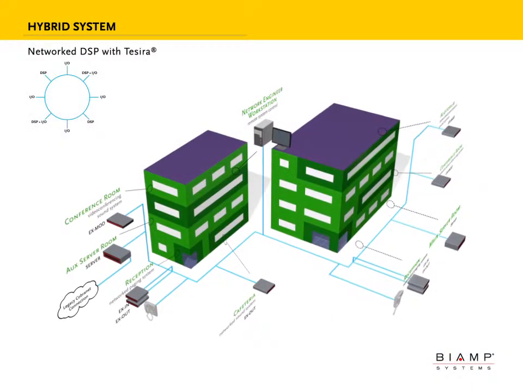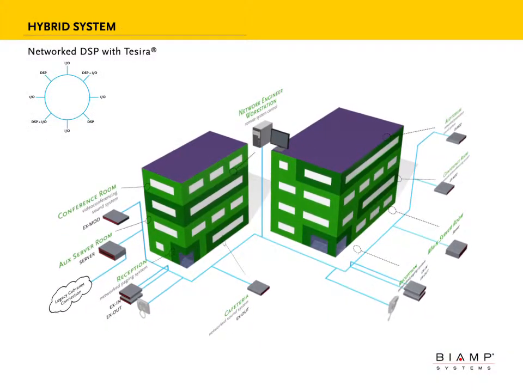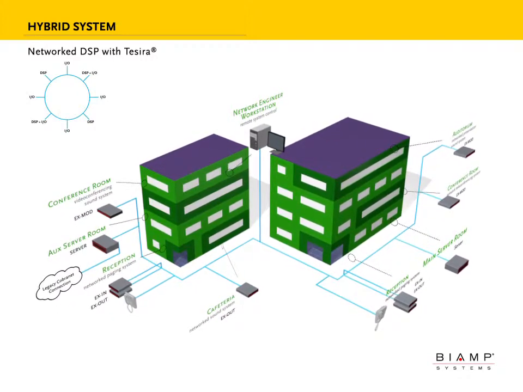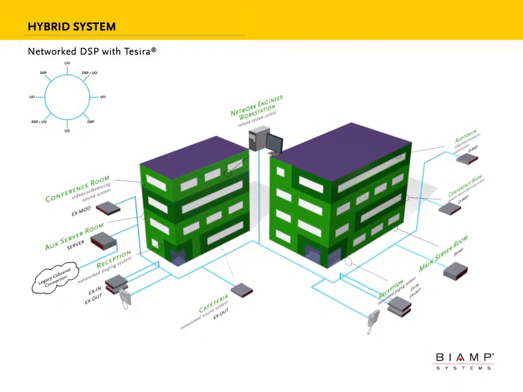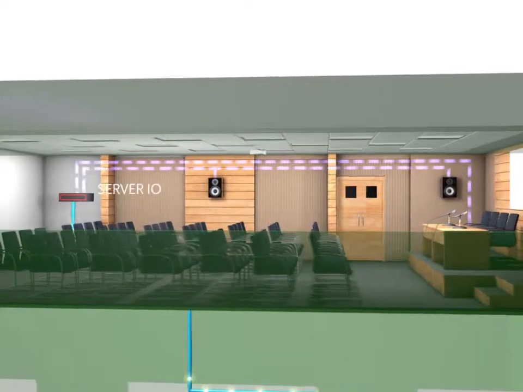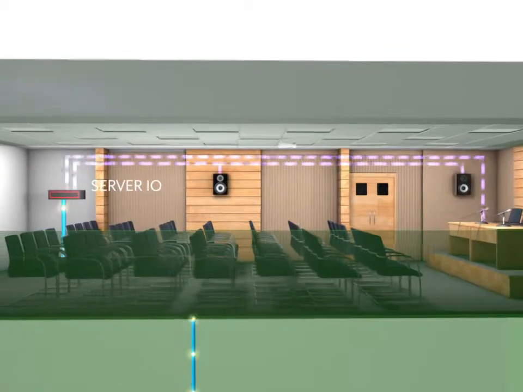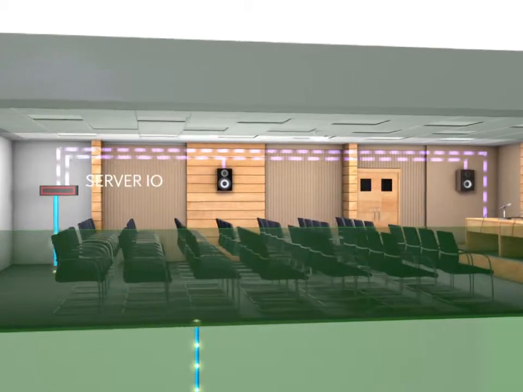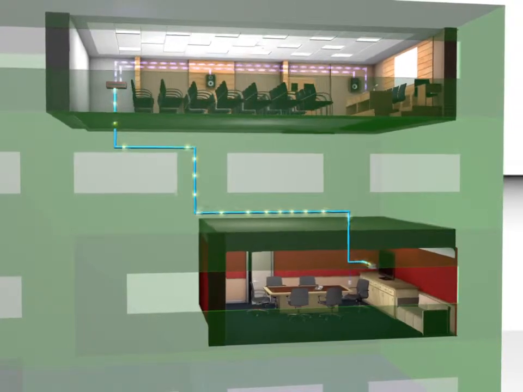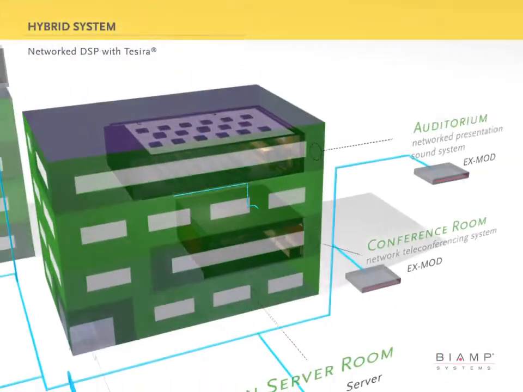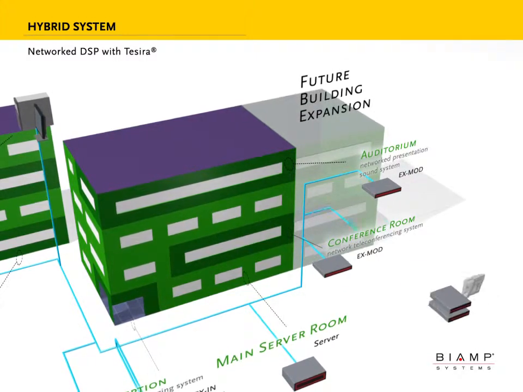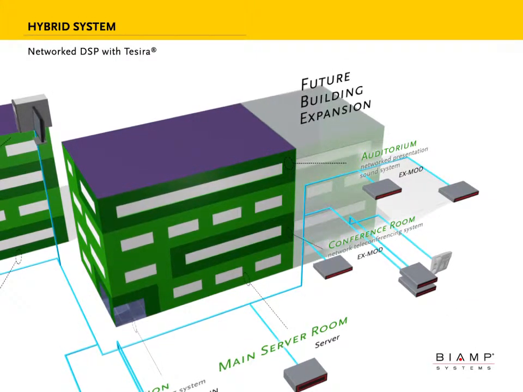A hybrid configuration takes elements from both a centralized and distributed system. The most unique feature of a hybrid system is that you can have both DSP and I/O at an endpoint. In the case of Biamp's Tessera family, a server I/O can not only act as an I/O endpoint, but can also serve the DSP needs of other I/O on the system. As with the other configurations, expansion into new areas is still very simple, having to install I/O endpoints only.